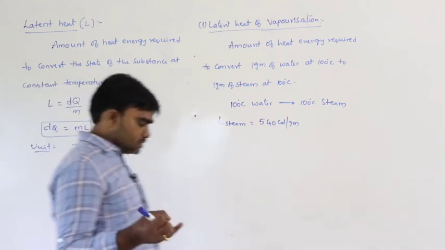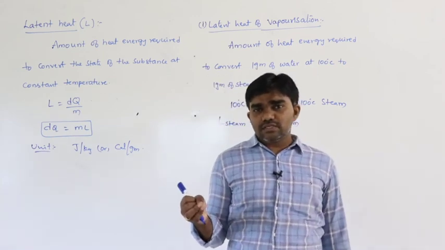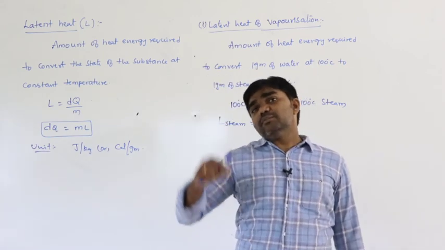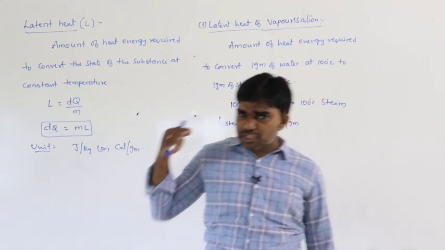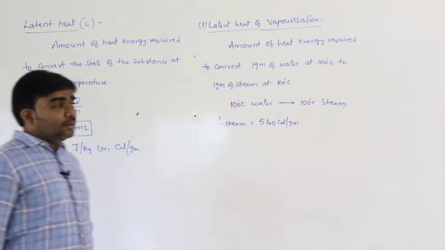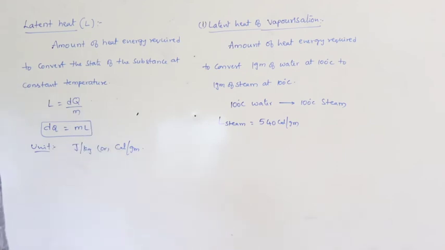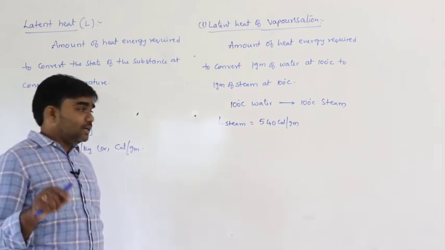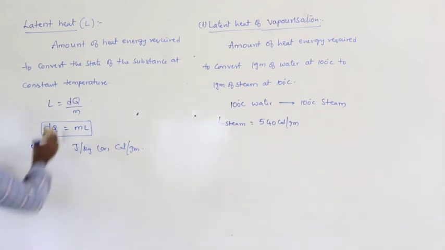So, we discussed two concepts, specific heat and latent heat. Specific heat is in the sense to increase the temperature of the substance. So, the temperature of the substance must change in case of specific heat, but in case of latent heat, the state of the substance changes, but temperature remains constant. So, those are the two conditions we discussed here.